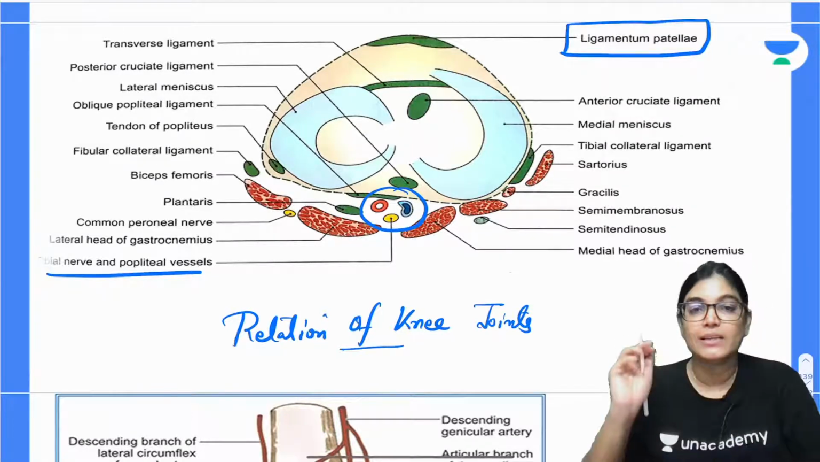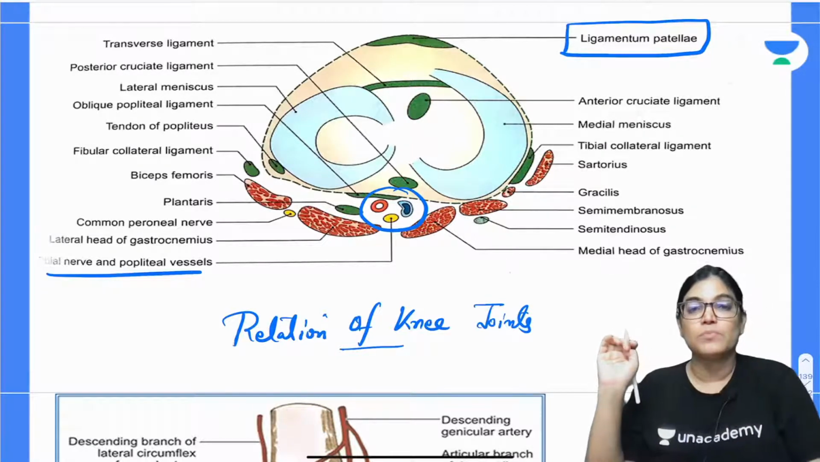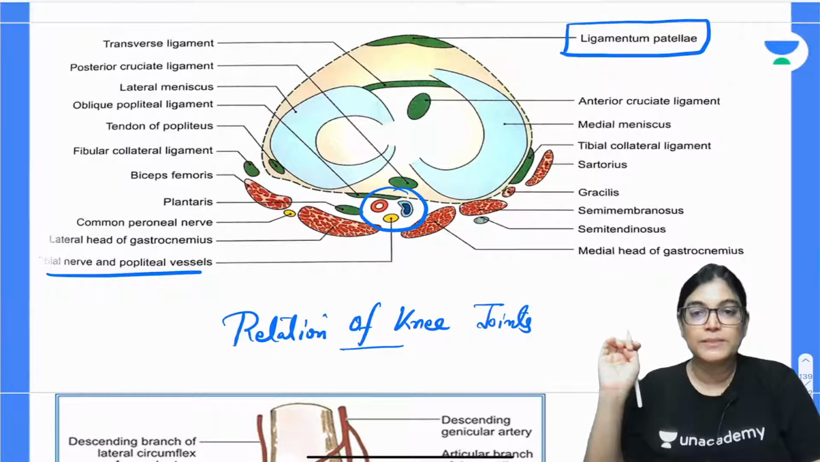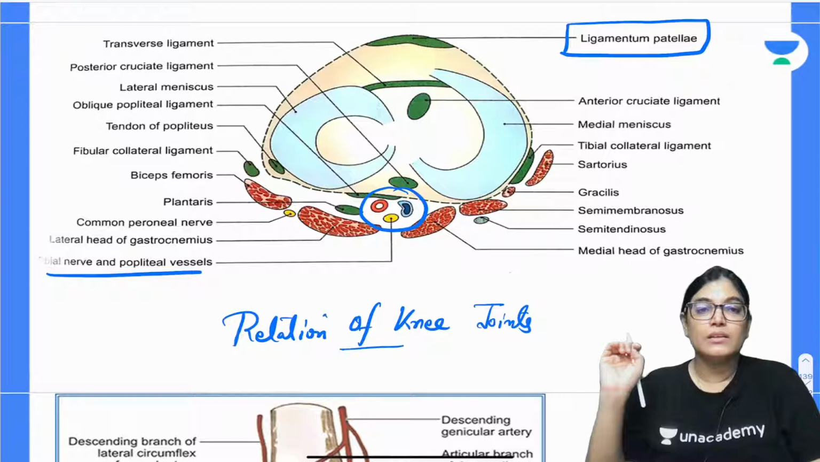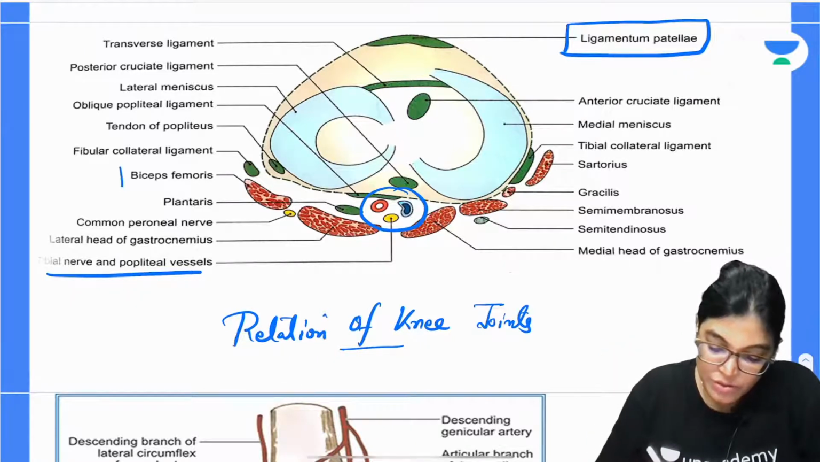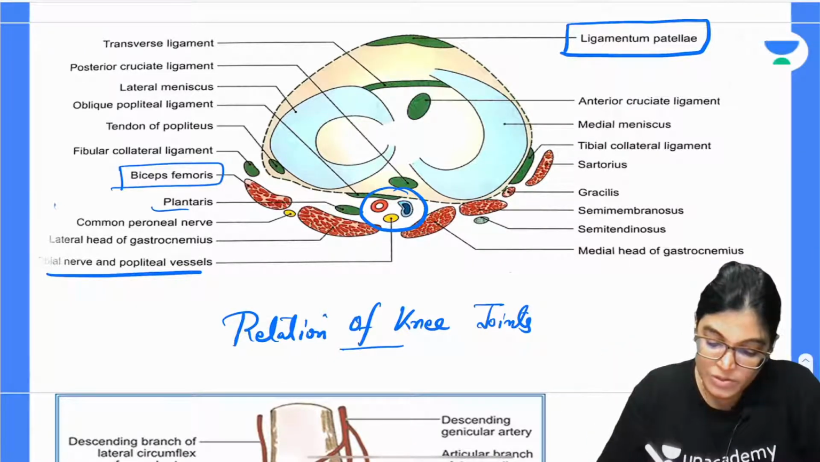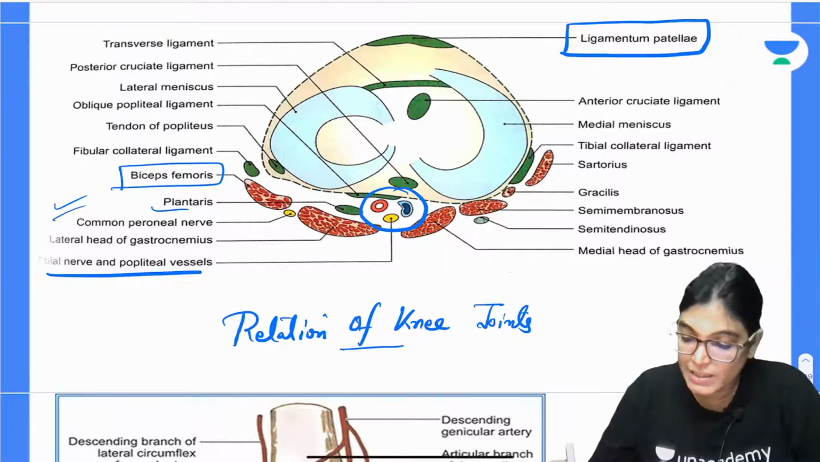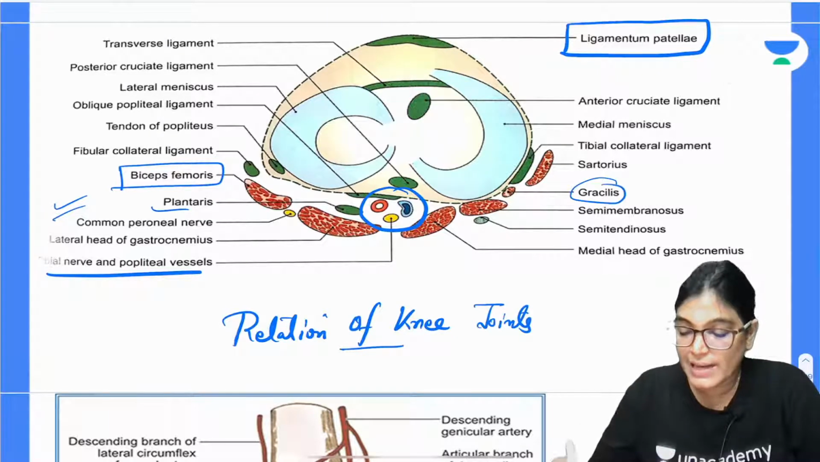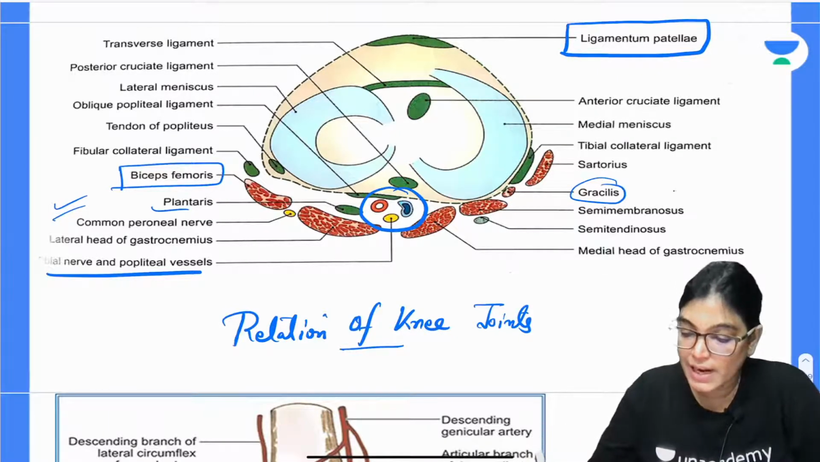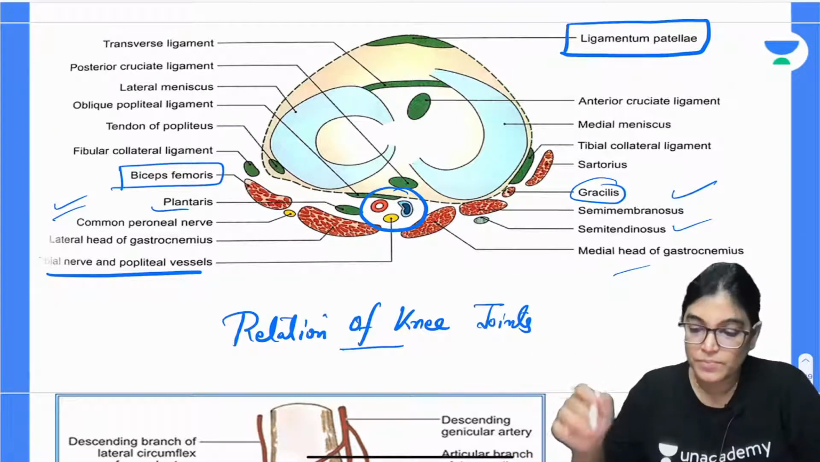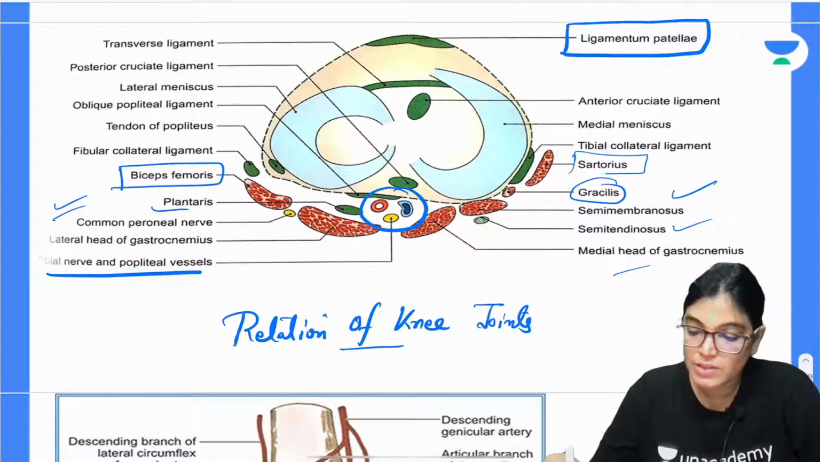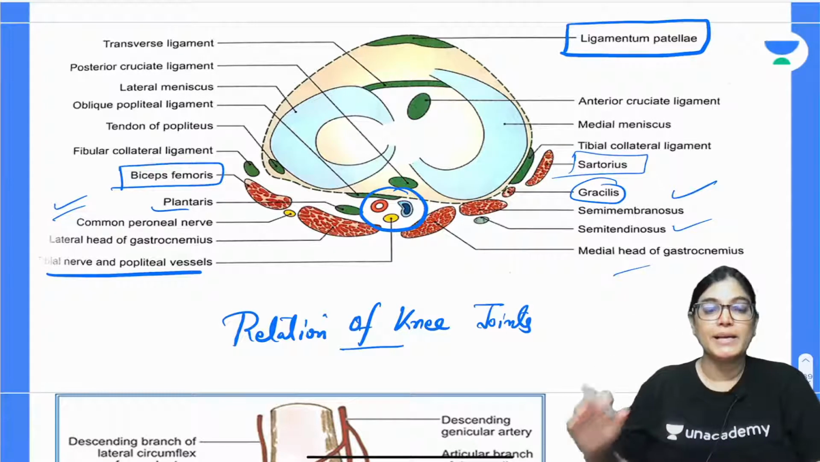Posteriorly we can very clearly see the nerves and vessels: popliteal vessels and tibial nerves are there. More laterally we have biceps femoris, plantaris, common peroneal nerve, and more medially we have gracilis. Anteromedially you can say gracilis, semimembranosus, semitendinosus and medial head of gastrocnemius. Other than that, sartorius is also lying there. So this diagram is giving you a clear picture of the relations of the knee joint.